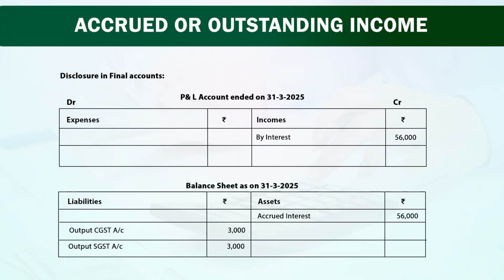Now friends, see here, it is an income of current year and will be credited to profit and loss account. So here, when you are going to disclose in our final accounts, in our profit and loss account, it is interest of 56,000 to be shown at the credit side. And second effect to be given in the balance sheet, as on 31st March 2025, output CGST account will be shown at liability side. Output SGST account will be shown liability side 3,000 rupees because both we have received from our customer. So it is our liability, and accrued interest is 56,000 rupees.